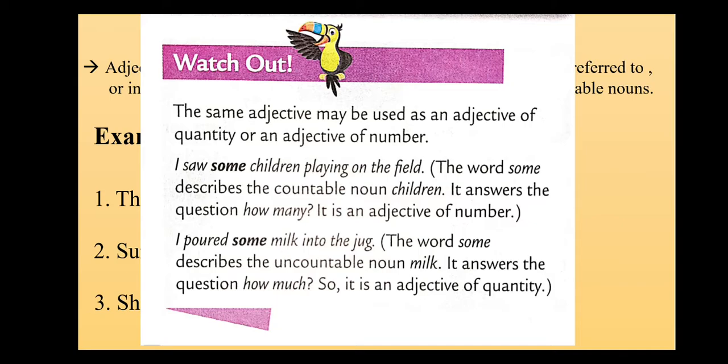Let's have a look at this. I saw some children playing on the field. So children is my noun here, so I can count children. So definitely it will be adjective of number. I poured some milk into the jug. Can you measure or can you count milk? No, we cannot count milk. So it is my adjective of quantity. The word some is adjective of quantity.